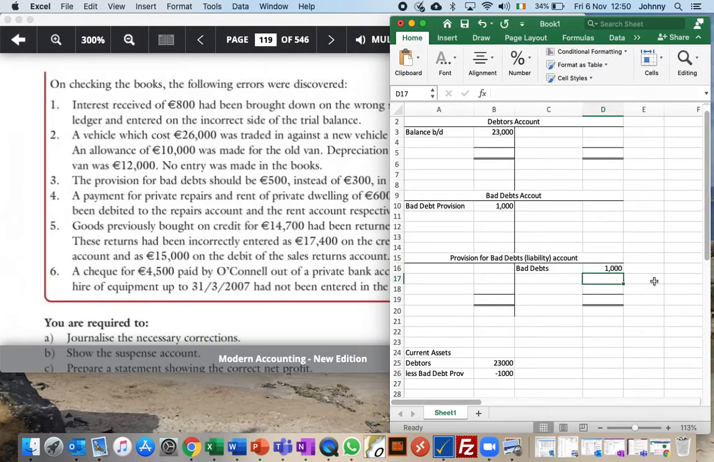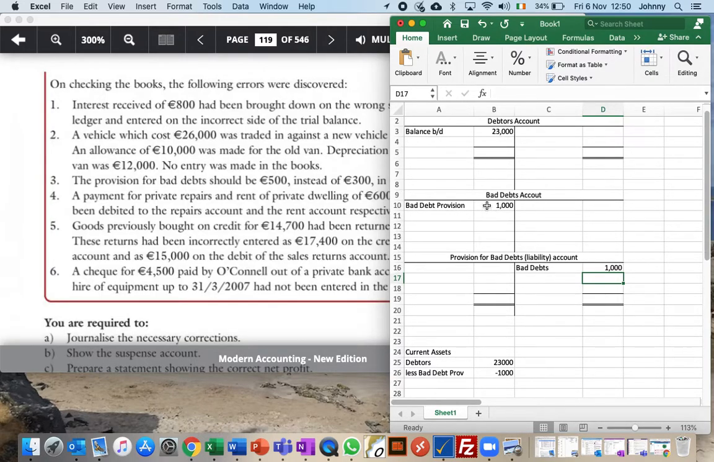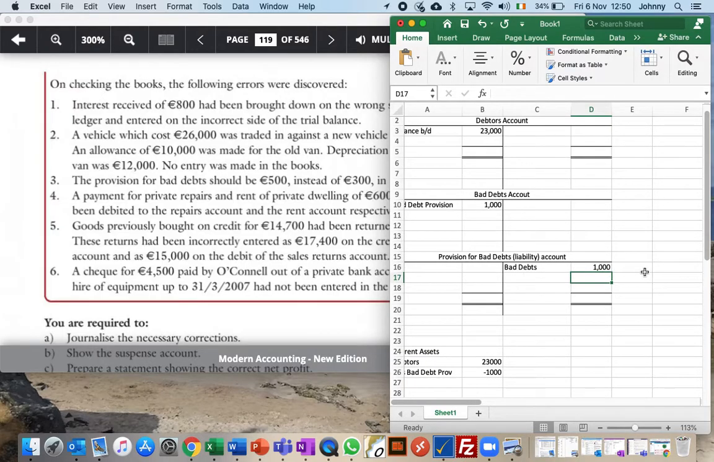If I realise, because of COVID for example, that I'm expecting to receive a lot less now than I thought, I might decide to increase my bad debt provision. So I might have a balance of 1,000, and I'll increase it even more. And I adjust it by using my bad debts account. So that's how we deal with provision for bad debts. In our general journal, we would have a debit in the bad debts account, and a credit in the provision for bad debts, which is a liability account. Okay, I hope that makes sense to you.